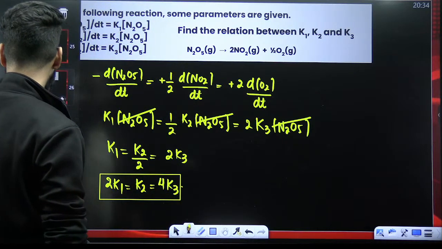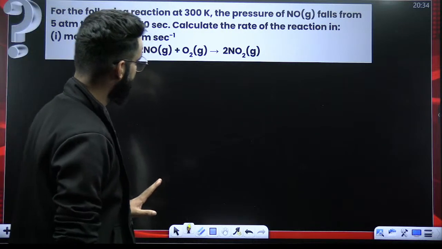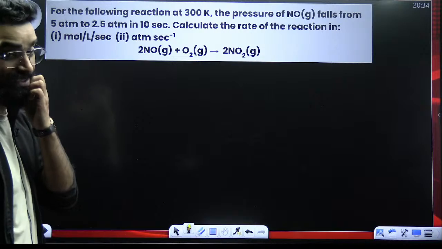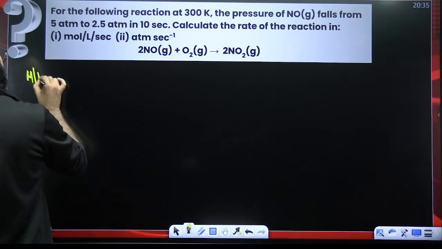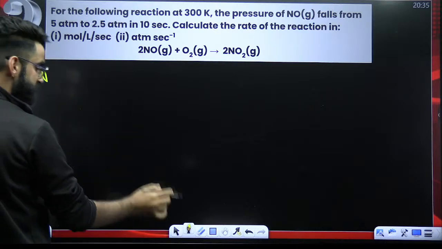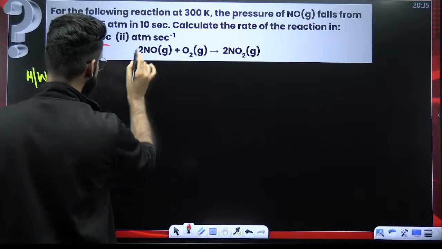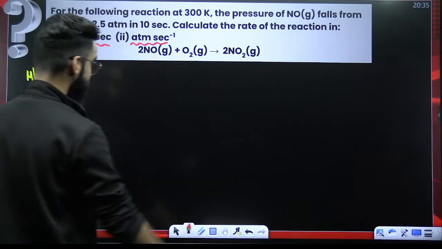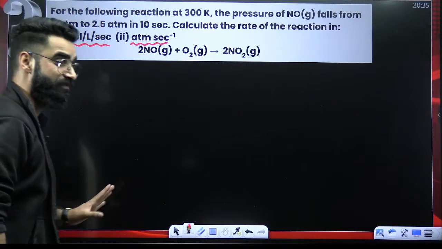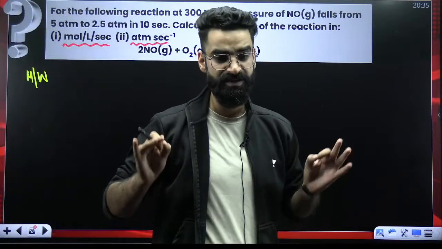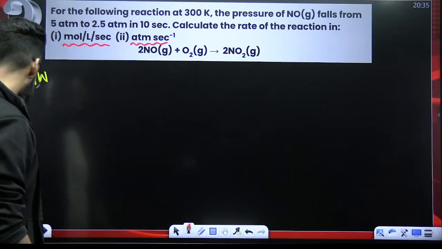One question I'm giving you as homework, and this is your question, guys. You are going to let me know the answer of this particular question. These are 2 questions. First, you have to calculate the rate of reaction in terms of mol per liter per second. Then you have to calculate the rate of reaction in terms of atm per second. This is your homework question. I would want its answer in the comment section of this particular video.